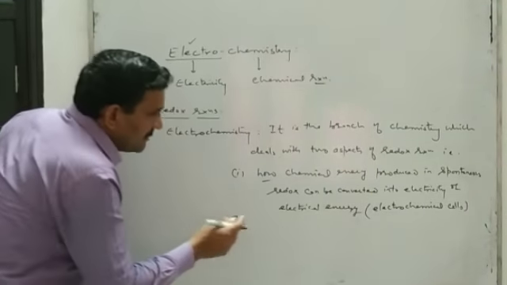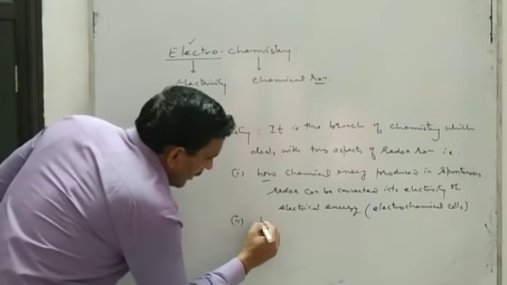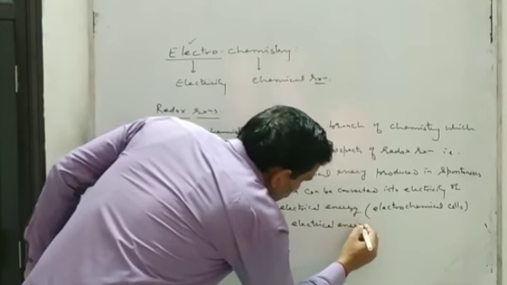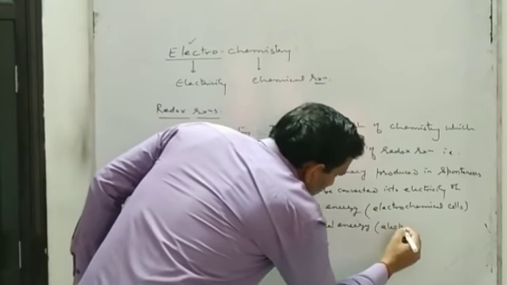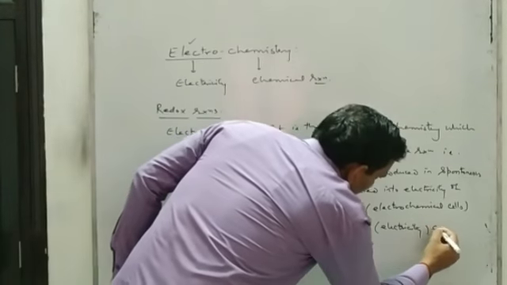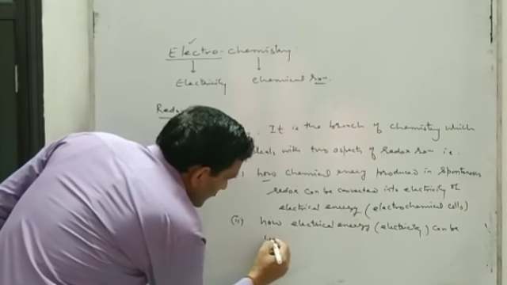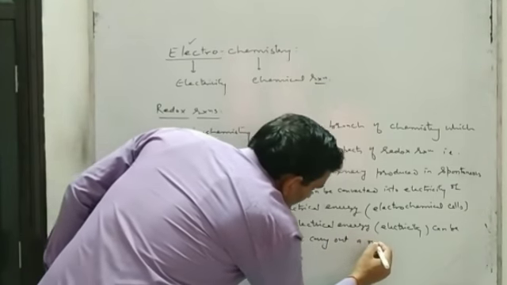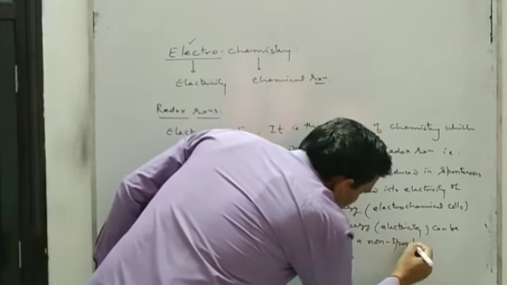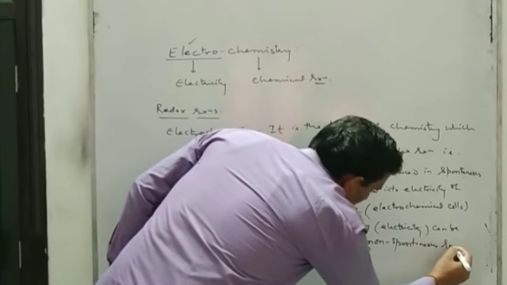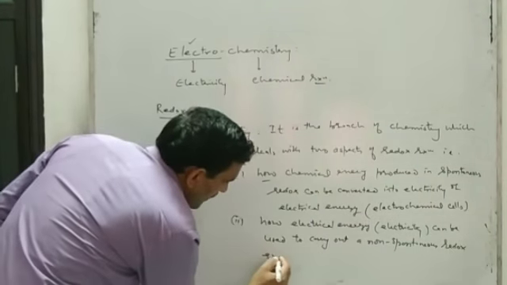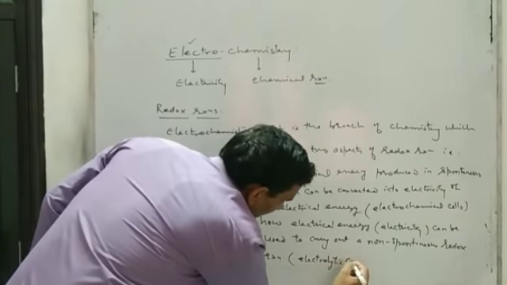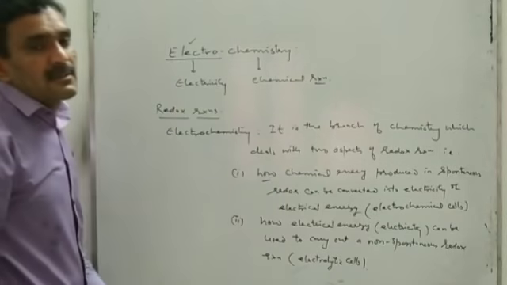And the second aspect of this lesson is how electrical energy, yani electricity, can be used to carry out a non-spontaneous redox reaction. Yani we are going to study about electrolytic cells or electrolysis.